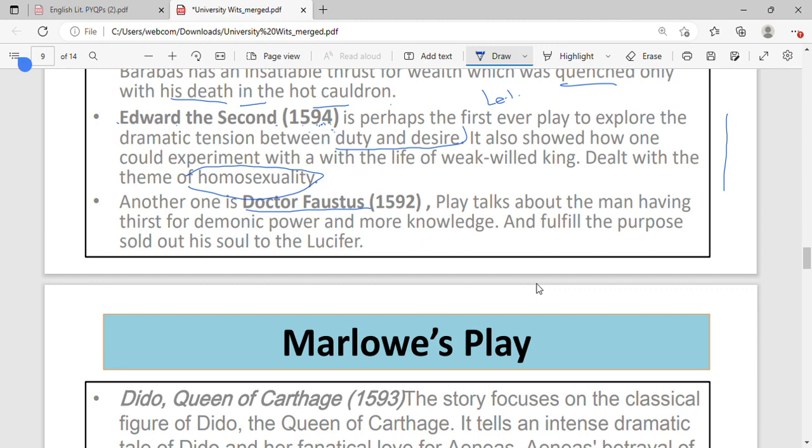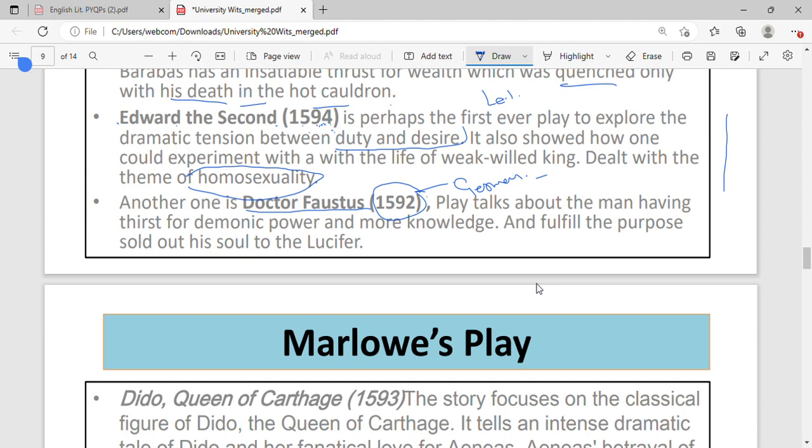Now another one is your Dr. Faustus, which was published in 1592. The play talks about a man having thirst for demonic power and more knowledge, who, to fulfill this purpose, sold his soul to Lucifer. So Dr. Faustus is a play which is influenced by the German writer, right?